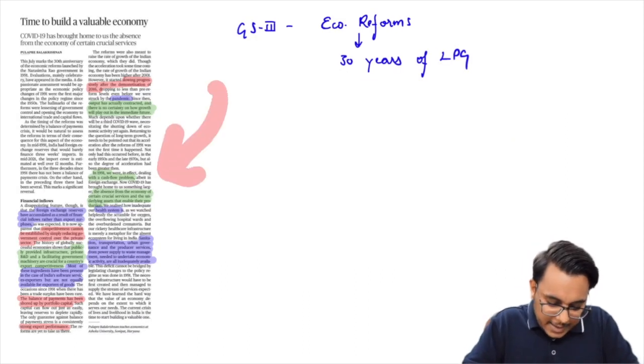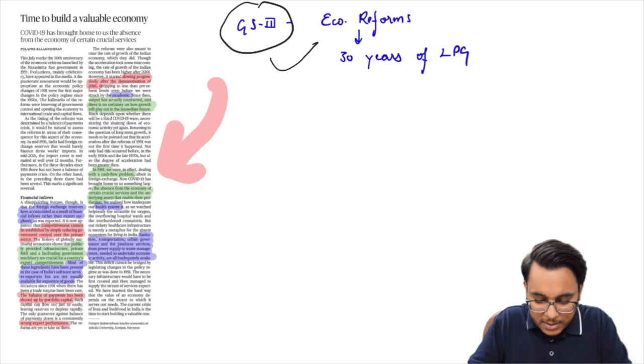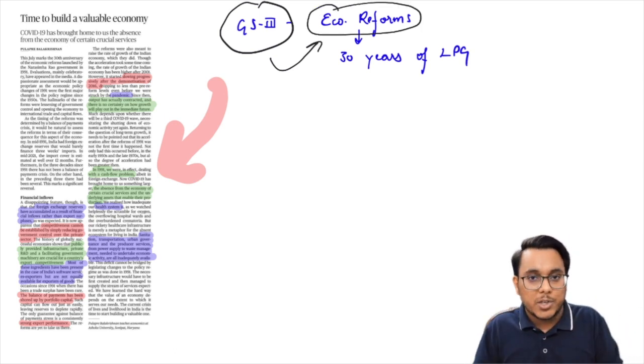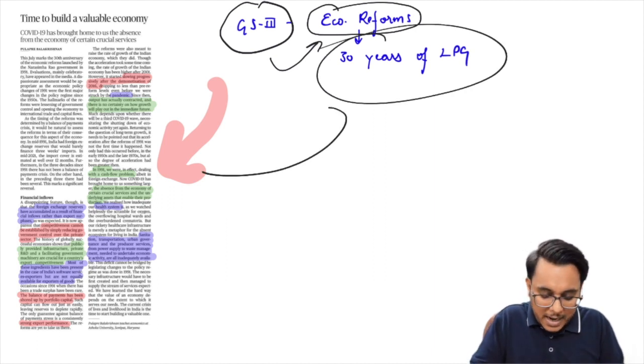Now guys, this article is again taken from The Hindu newspaper, and it will be important for our GS paper number 3. Why? Because under GS paper number 3 there is the topic of economic reforms. Now in 1991 we took the LPG reforms. This is 2021. So 30 years of the LPG reforms have been completed, and now guys, on this